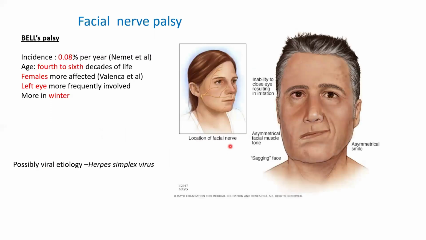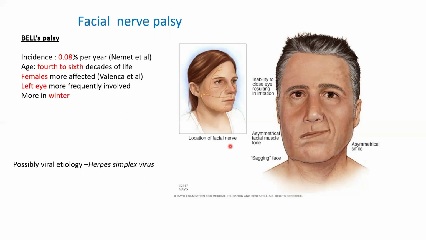Most common is Bell's palsy. Research has found that its incidence is around 0.08 percent per year, mainly in people above 40 years, the fourth to sixth decade of life. Research also shows that females are more affected. The left eye is more frequently involved, and Bell's palsy is more common in winter.